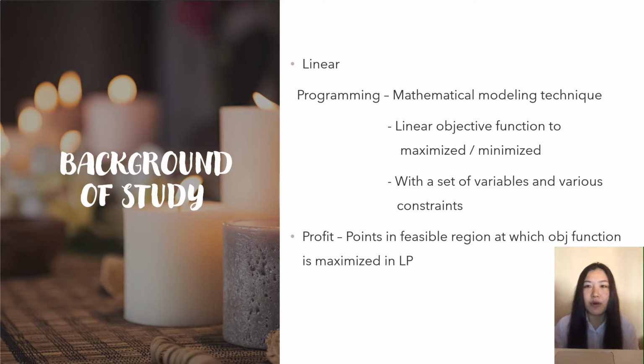A linear programming model can be designed and solved to determine the best option, as in a product mix, subject to the available constraints. And the next is profit. An assumption in classical economics is that firms seek to maximize profits. So we need to find the points in the feasible region at which the objective function is maximized in linear programming.